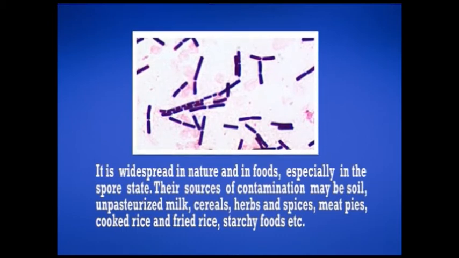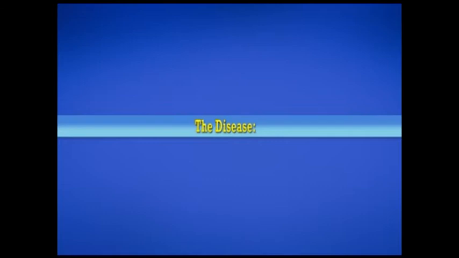Sources of contamination may be soil, unpasteurized milk, cereals, herbs and spices, meat pies, cooked rice and fried rice, and starchy foods. Bacillus cereus can cause two distinct types of illness.